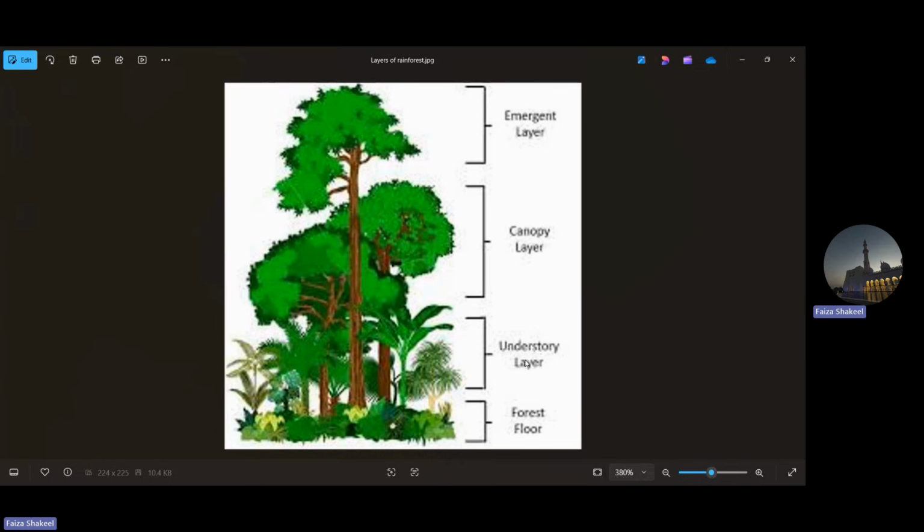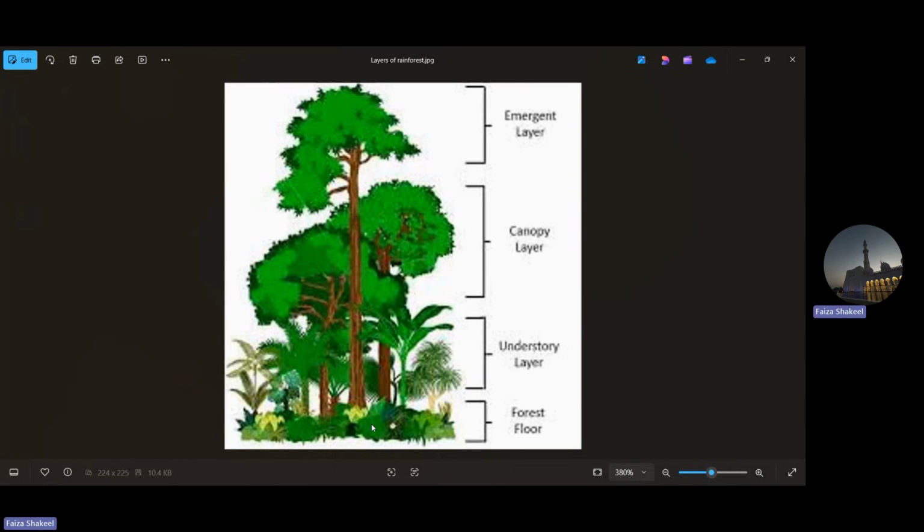Now moving to the last layer, that is the forest floor. Okay, this particular layer, you see this, the forest floor. When we say floor, the name itself says it is somewhere near the land. It is the land area, that is the forest floor. Now what happens in the forest floor? Yes, it is the most bottom layer of the four layers.